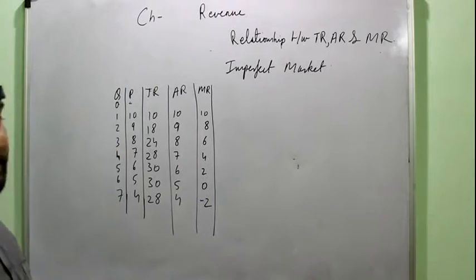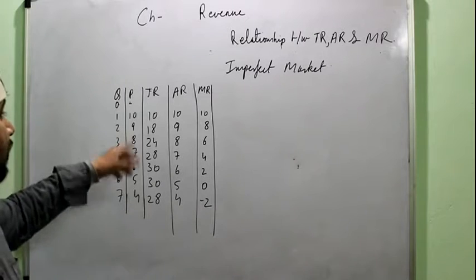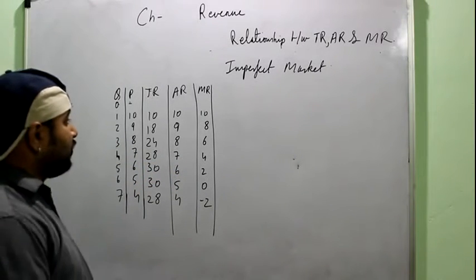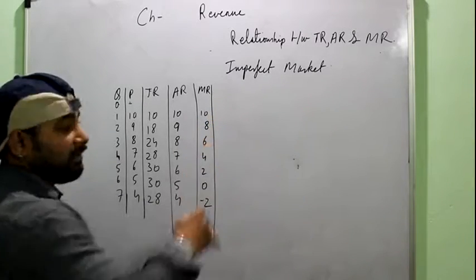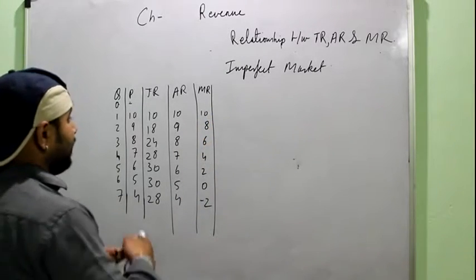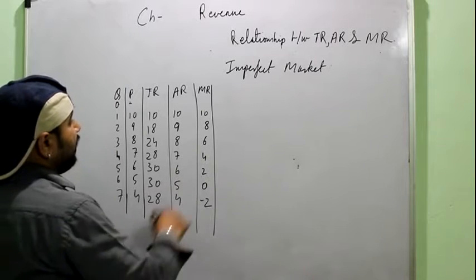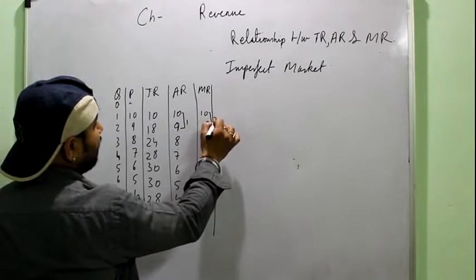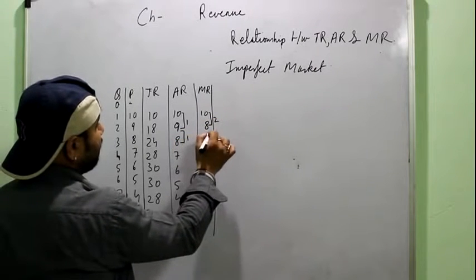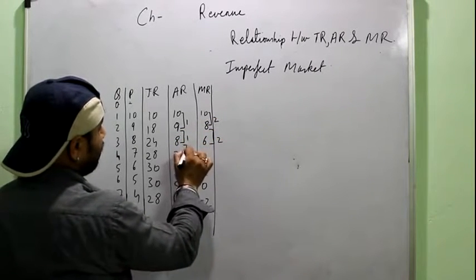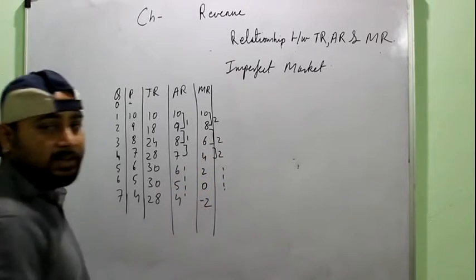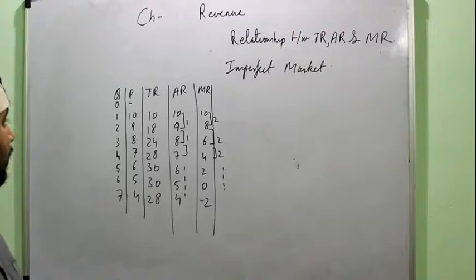Okay, you can simply see that without calculating I wrote the marginal revenue, because you should know that marginal revenue will decline at twice the rate of average revenue. Simply understand, see, AR is decreasing by 1, MR is decreasing by 2. Again AR is decreasing by 1, MR will decrease by 2. Same. Right? The first thing that you observe.